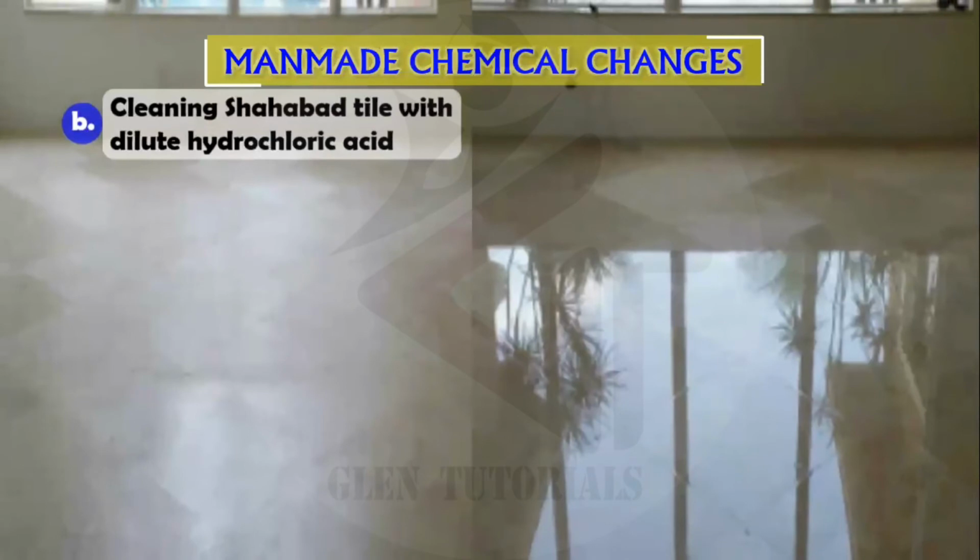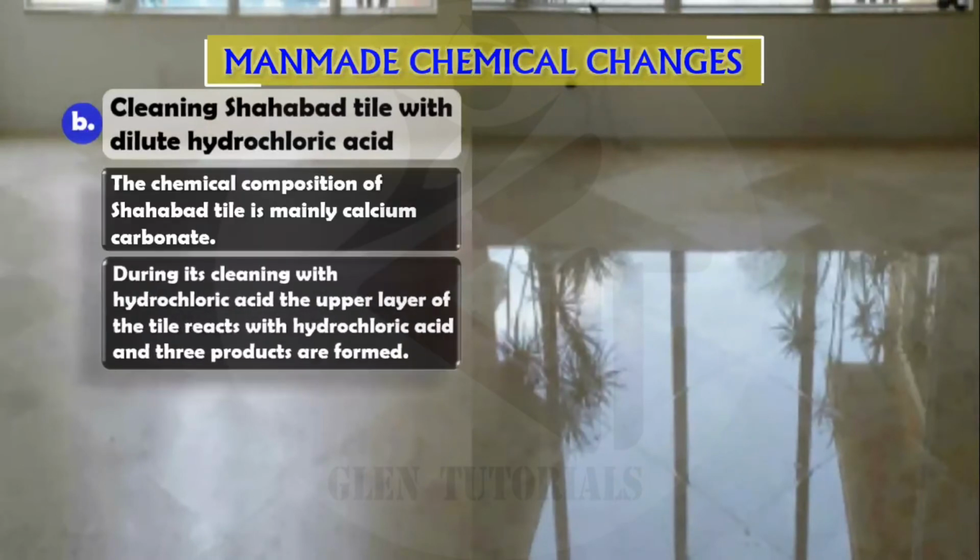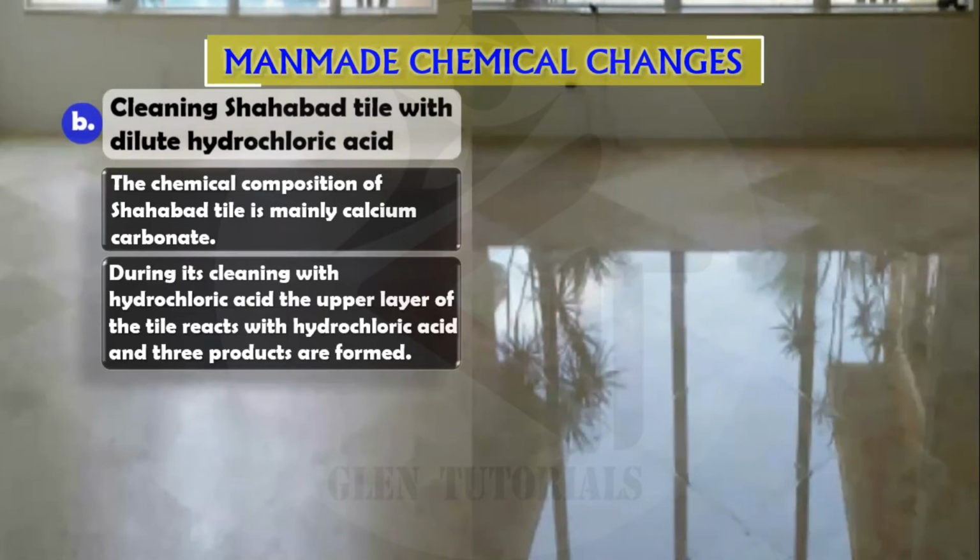Shabat tile is nothing but your shining vitrified tiles. Why are they cleaned with dilute acid? If we use concentrated acid, the tile will get spoiled, so dilute hydrochloric acid is what is present in the phenyl and such cleaners. The chemical composition of Shabat tile is mainly calcium carbonate. During its cleaning, the upper layer of the tile reacts with hydrochloric acid and three products are formed.